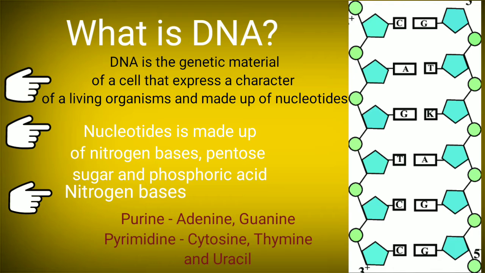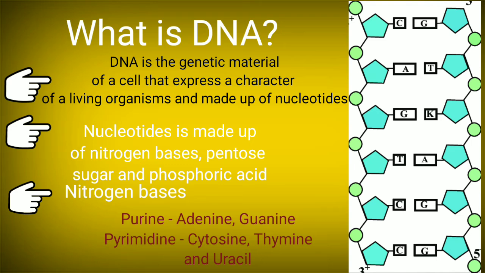Purines are adenine and guanine, and pyrimidines are cytosine, thymine and uracil. Because of their ring structure, they are in two different categories. The purines are 9-membered rings, and the pyrimidines are 6-membered rings.